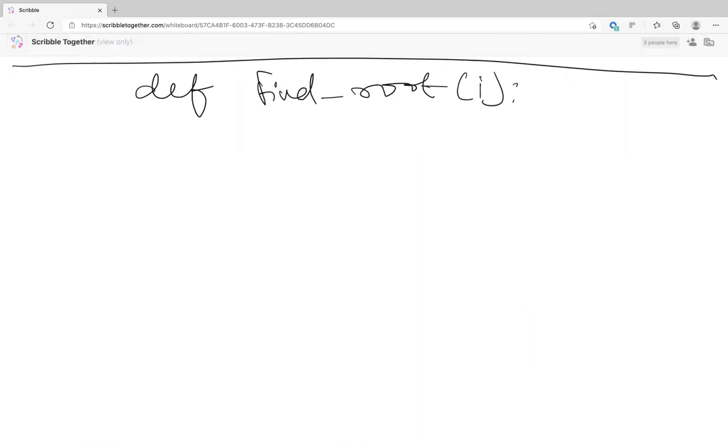I think it's very simple. So basically, you just recursively go up the root until it's pointing to itself. So while parent of i is not equal to i, what do you do?